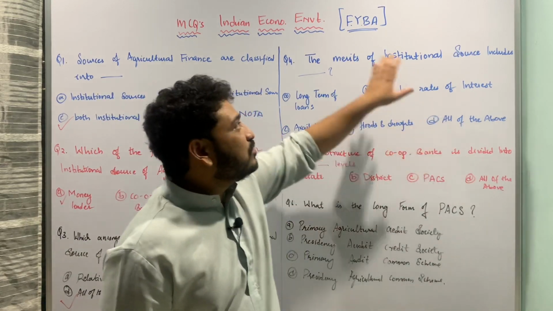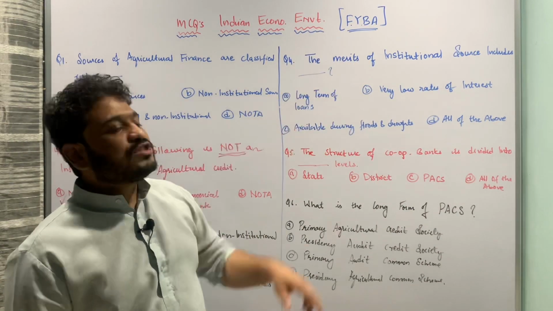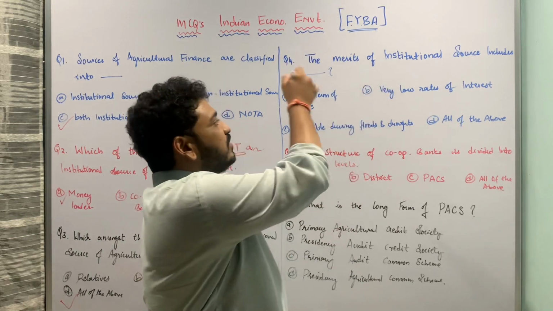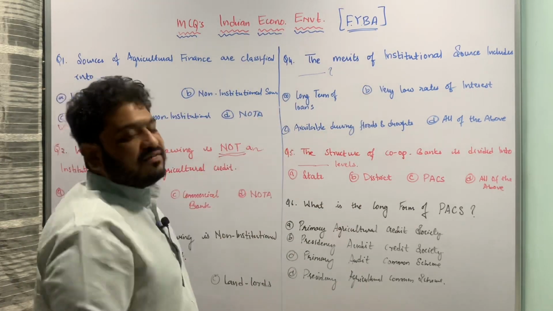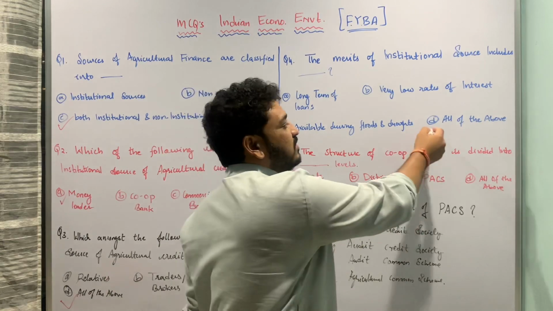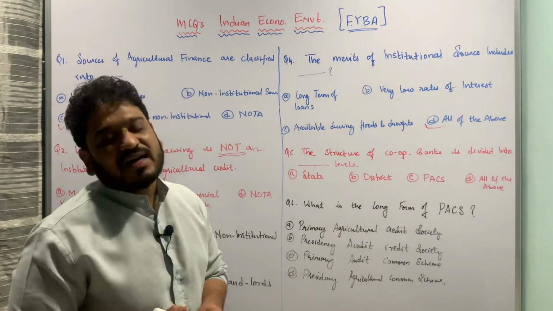So these are all the merits of institutional credit, that is low rate of interest, longer term loans, and available during bad times, that is floods and droughts. So therefore option D is the correct answer here.